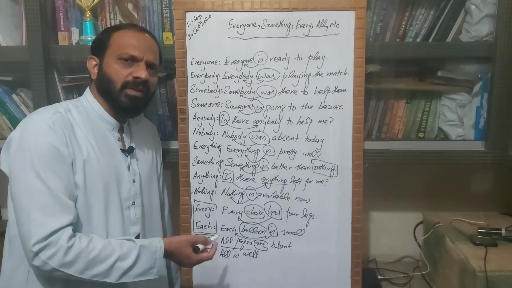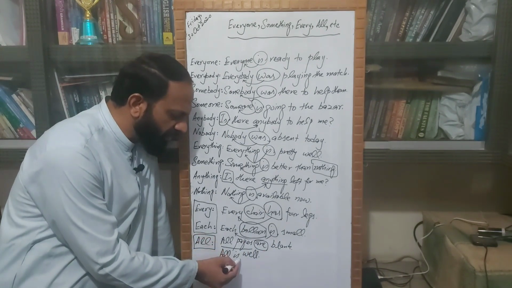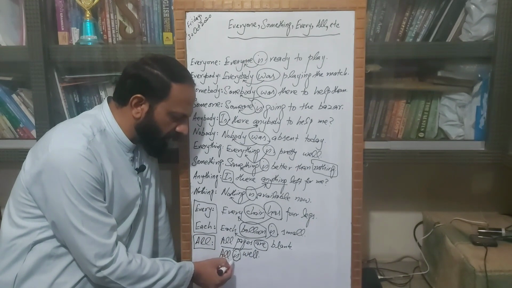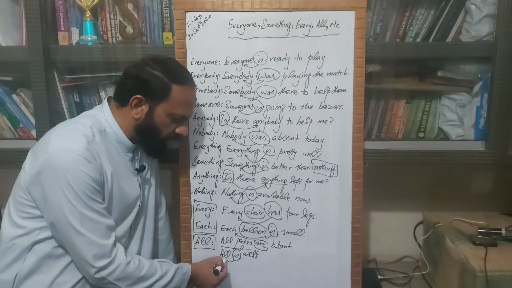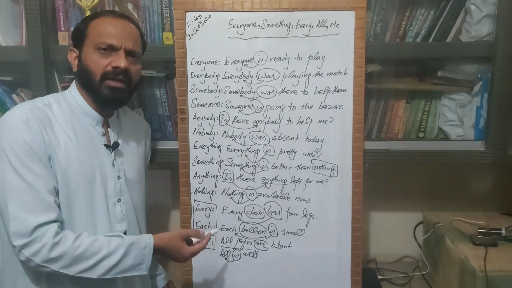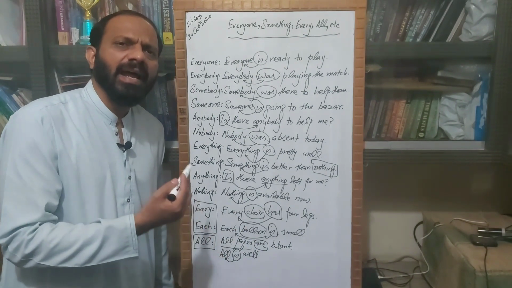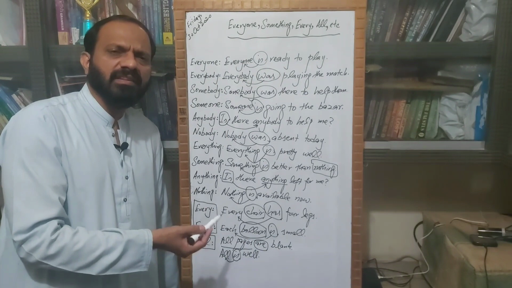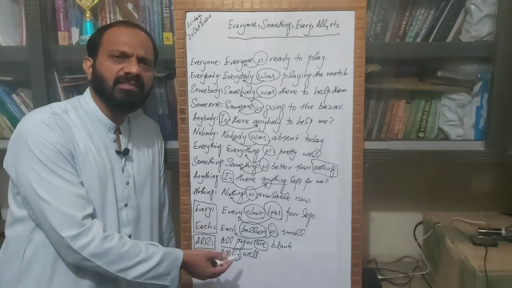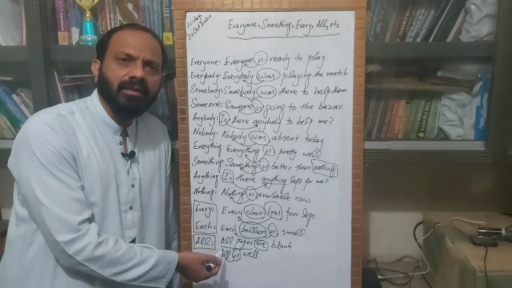So here we are having a singular verb after all. So here all is actually conveying the meaning for everything. This is why we are using is for everything.